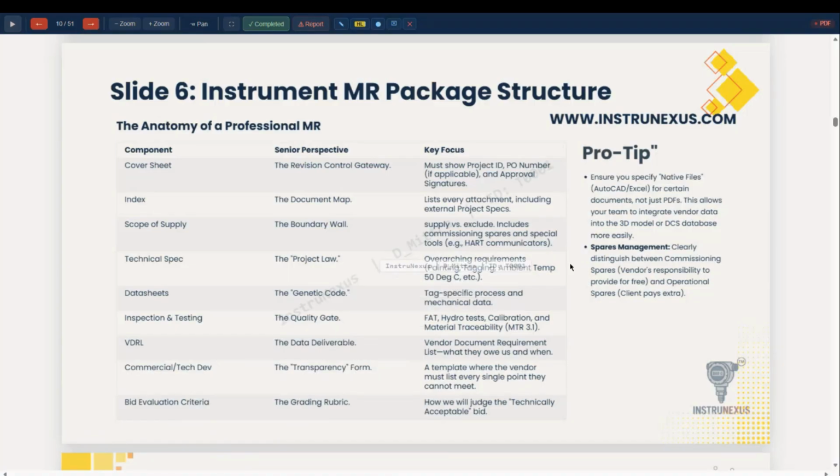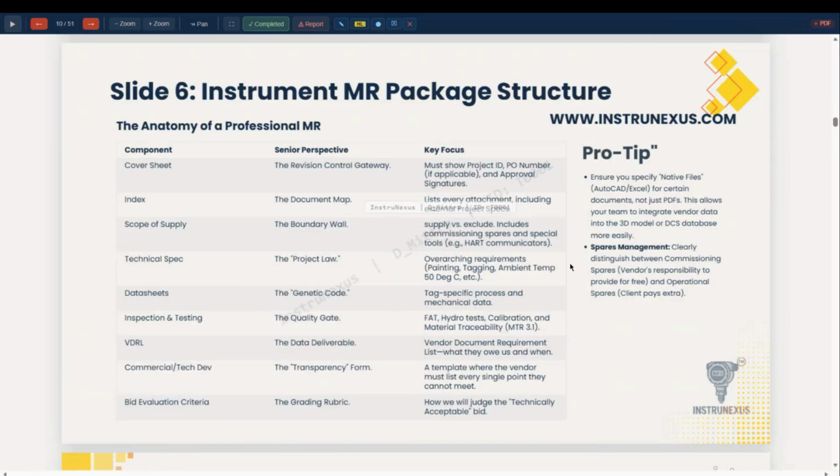Vendor drawing review, the data deliverable: the vendor drawing requirement list, which the vendor has to submit for review and approval. Commercial versus technical deviation: in case there is a commercial or technical deviation, that is to be listed down in the purchase order, and must be spelled out outright in the purchase order, so that there is no ambiguity at a later stage.